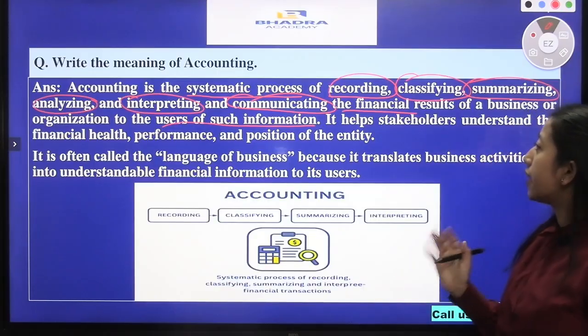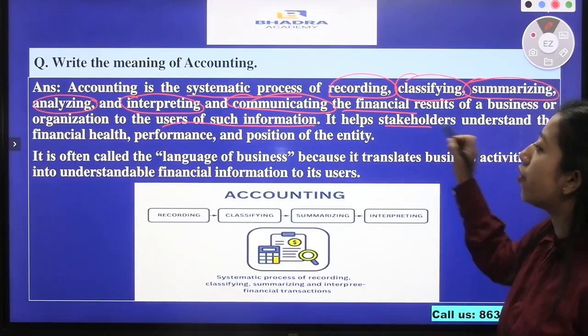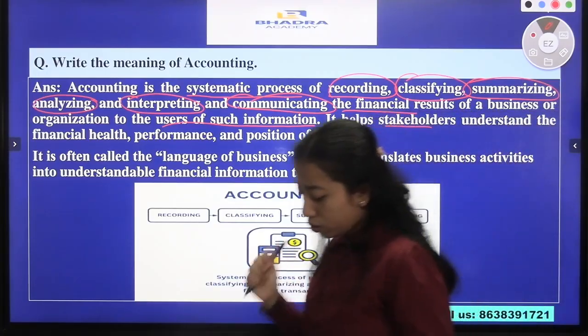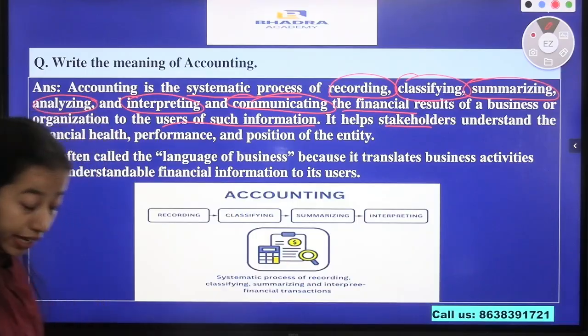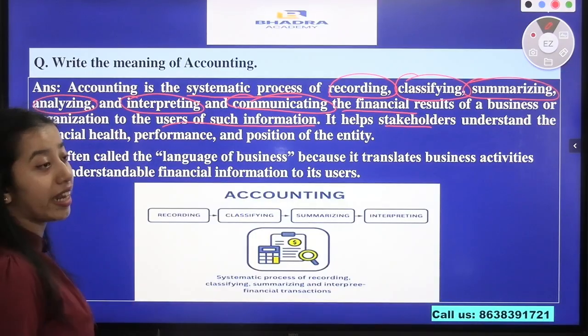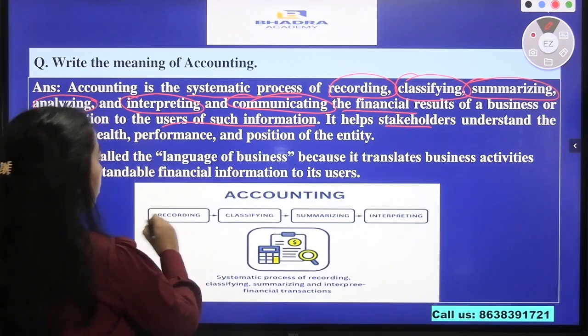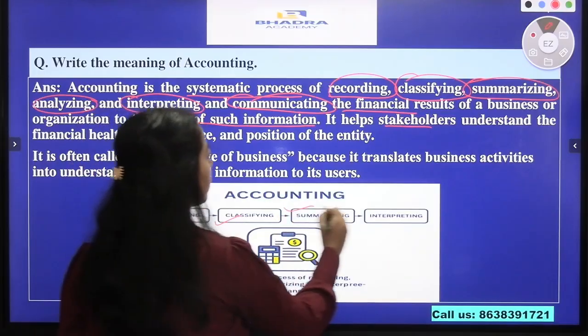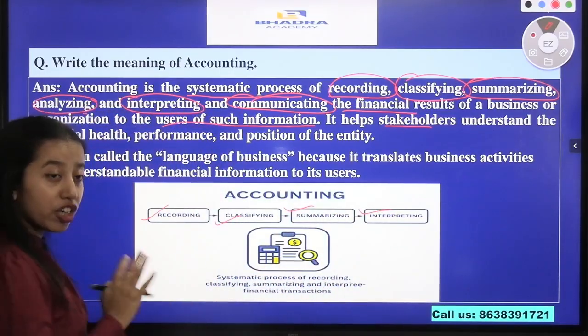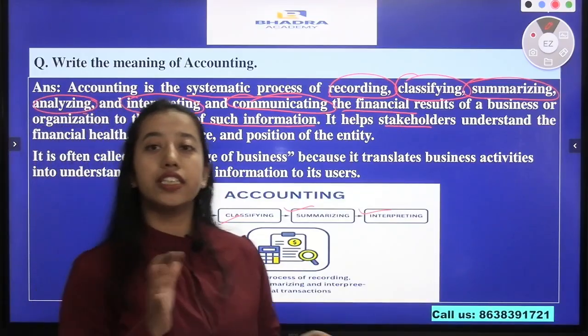It helps stakeholders understand the financial health, performance and position of the entity. So as the definition says, it is a process. Accounting is a process and it consists of certain activities, that is recording, classifying, summarizing, interpreting, analyzing and communicating the financial results to its users.